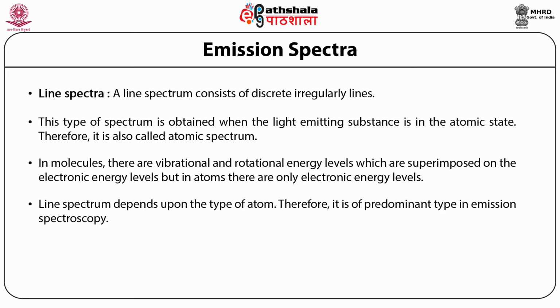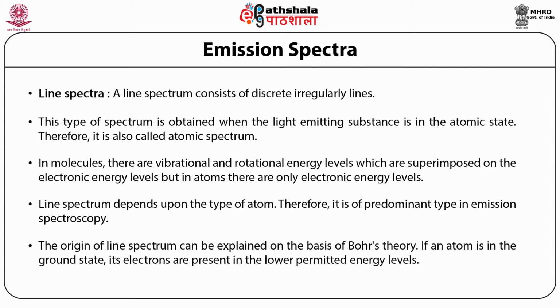Line spectrum depends upon the type of atoms. Therefore, it is the predominant type in emission spectroscopy. The origin of line spectrum can be explained on the basis of Bohr's theory. If an atom is in the ground state, its electrons are present in the lower permitted energy levels.